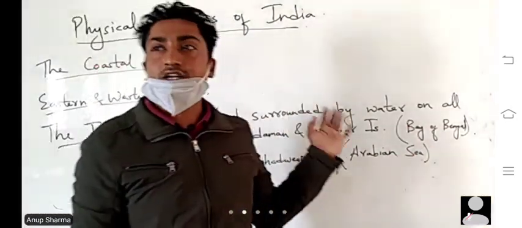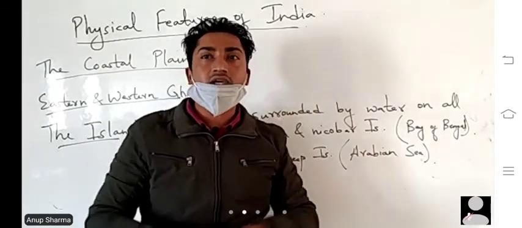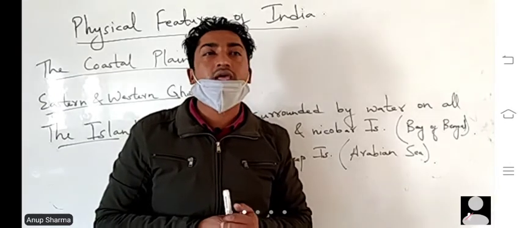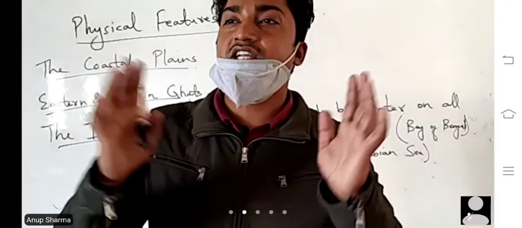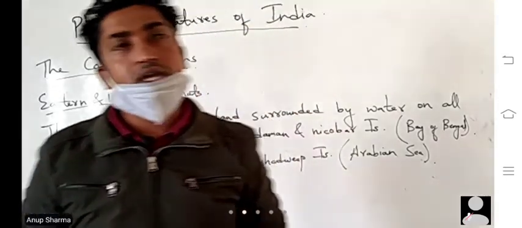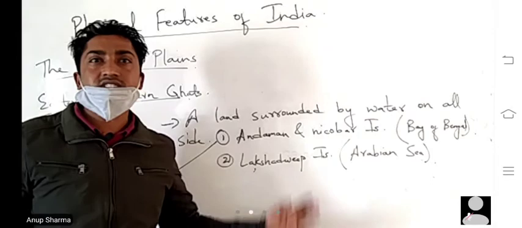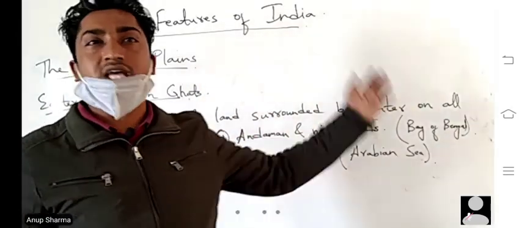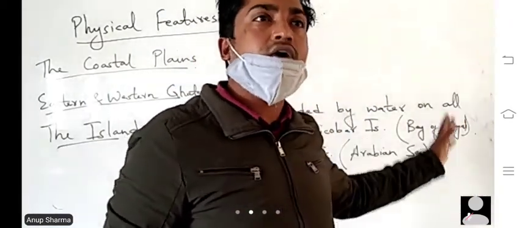Then we talked about plateaus. Plateaus are elevated land, a tableland where minerals can be found, so they are rich in minerals. Mostly our Deccan part, the central part of India, consists of plateaus. Then we have eastern and western coastal plains, situated near the Bay of Bengal and Arabian Sea.